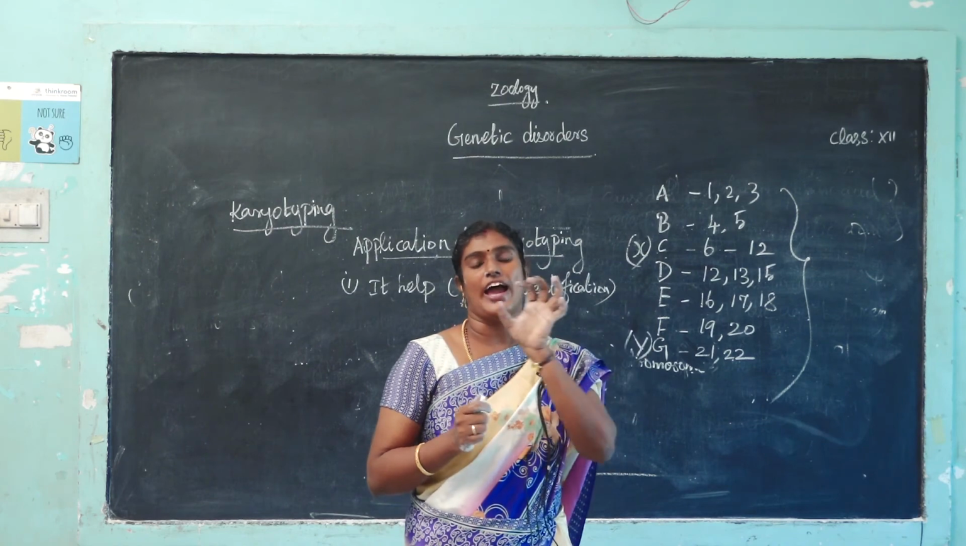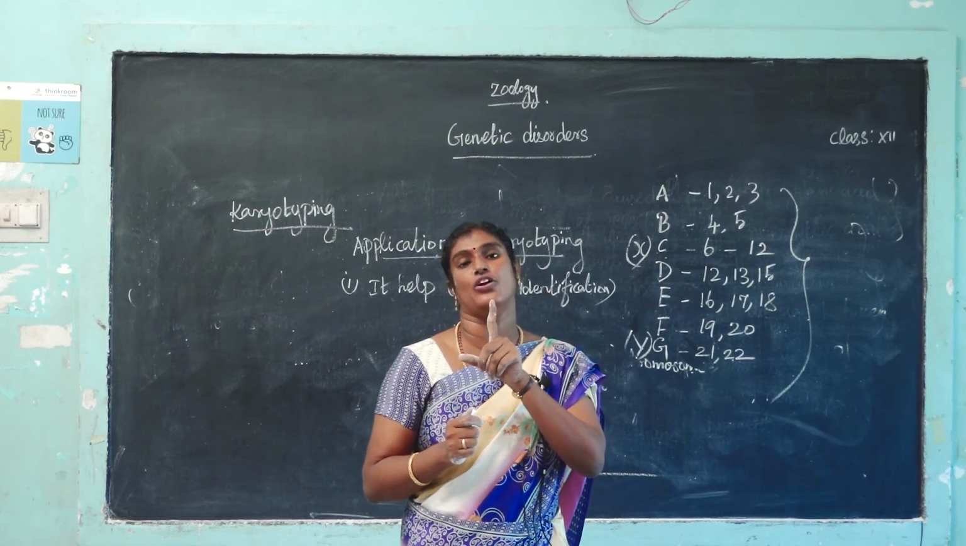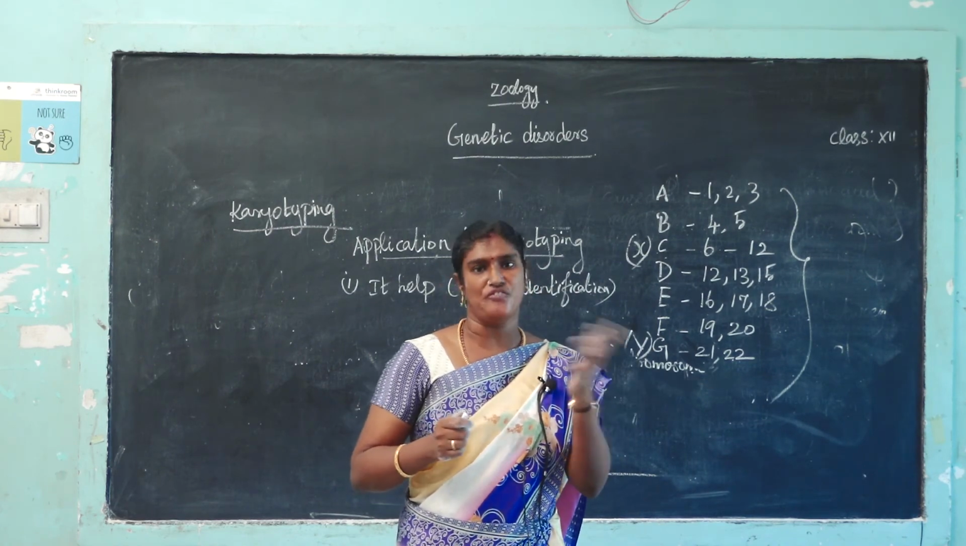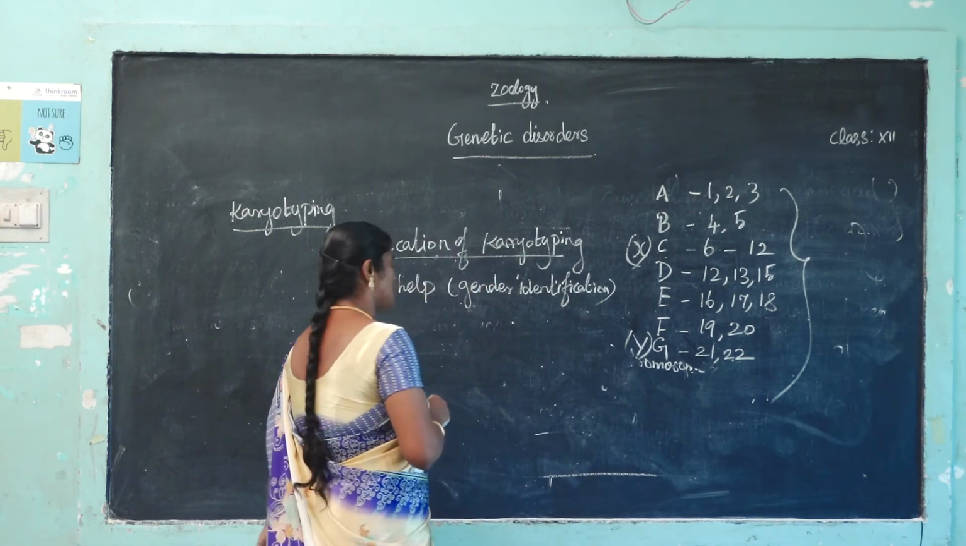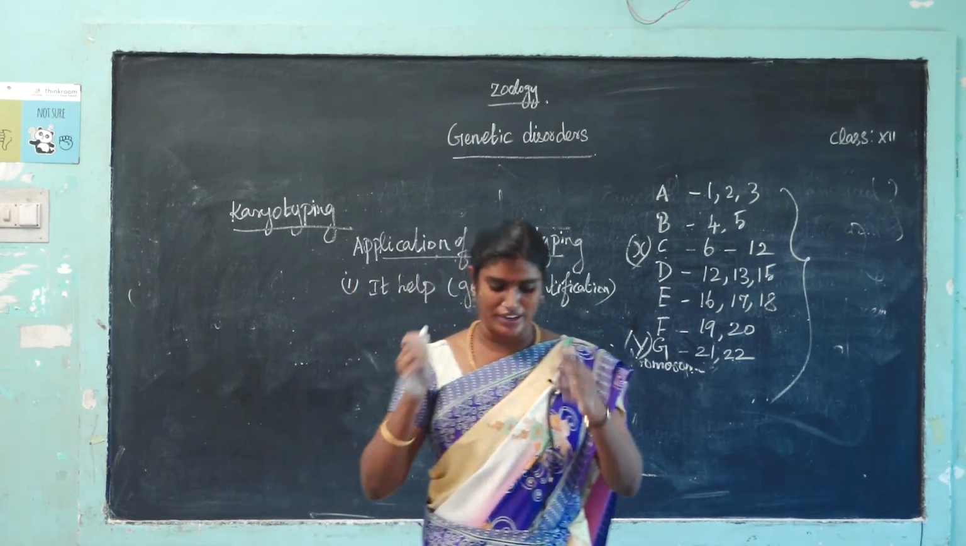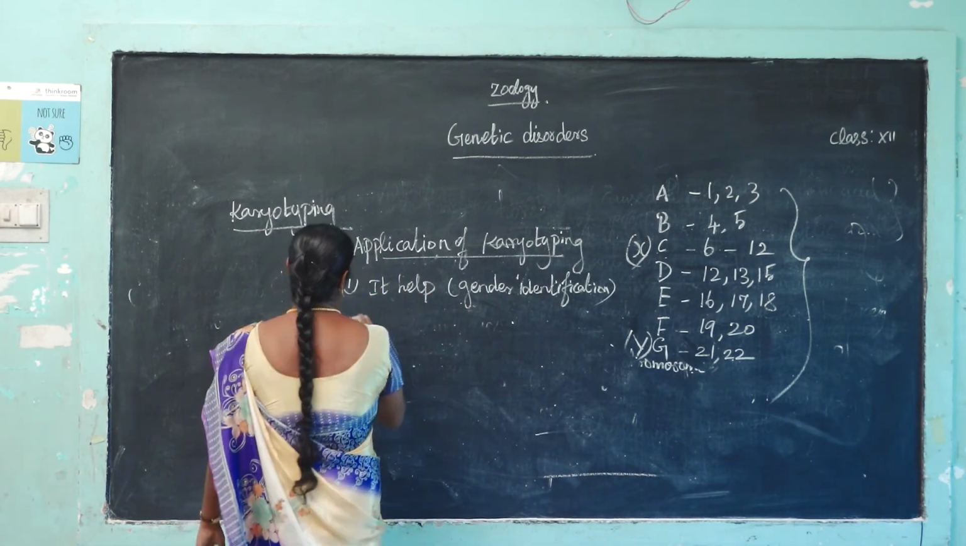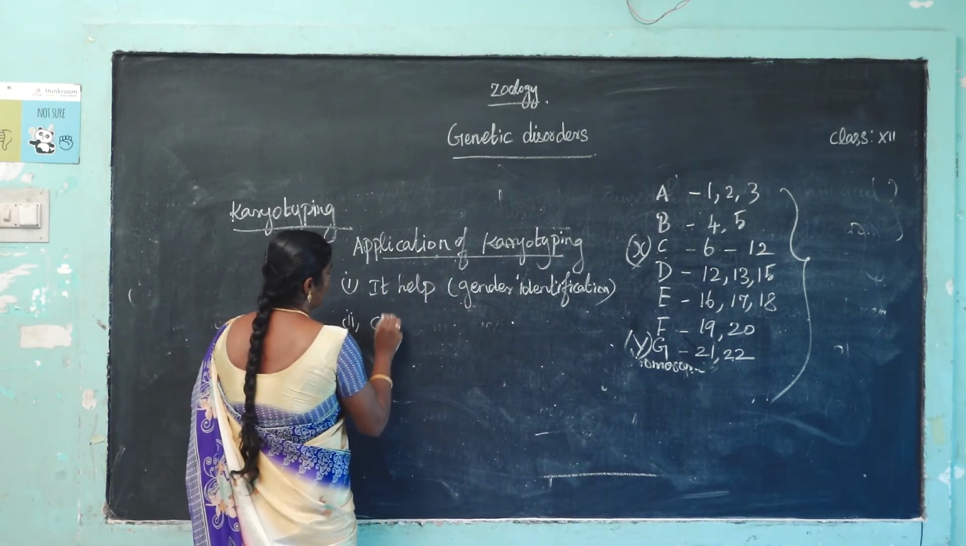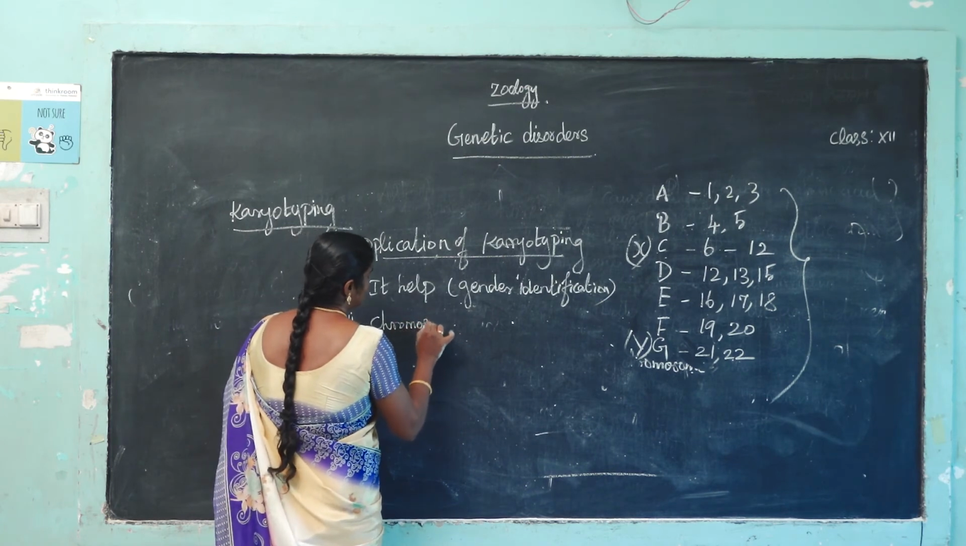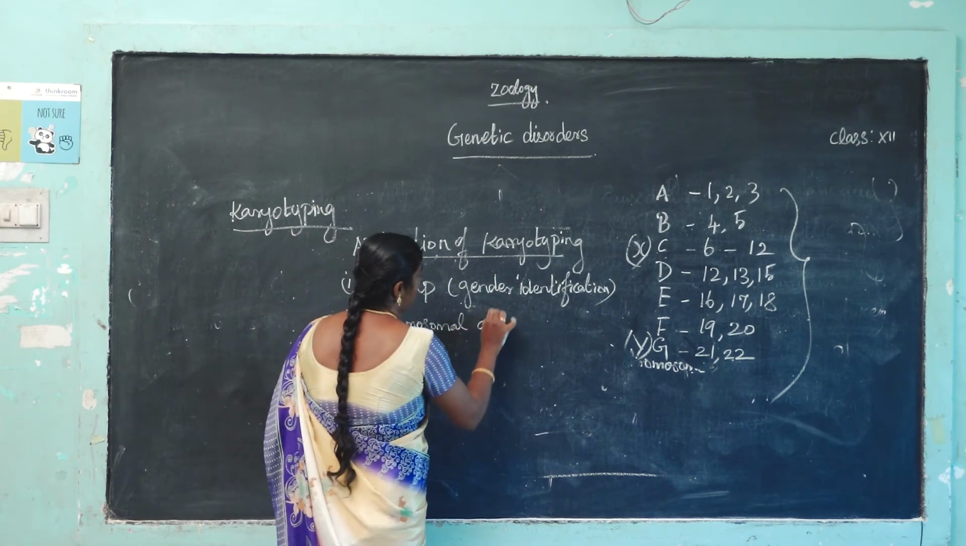It is done by a technique named amniocentesis. Within one month you can identify the sex, male or female, easily with this method. The second application is that it helps to identify chromosomal abnormalities.